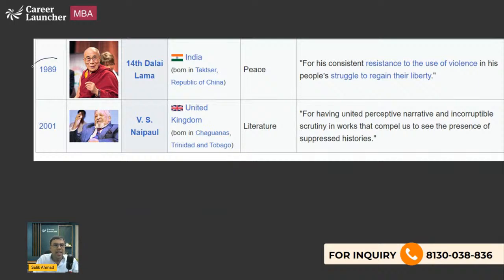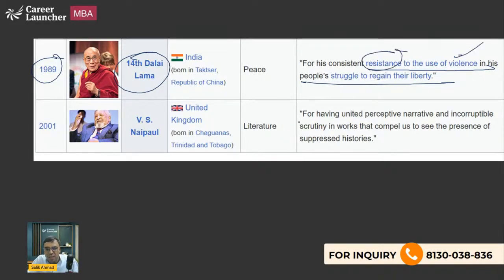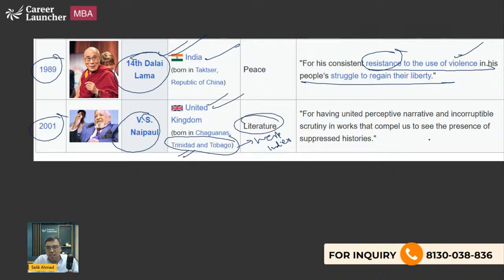Then 1989, Dalai Lama, for his consistent resistance to the use of violence in his people's struggle. He is a Tibetan Buddhist leader, and in 1989 he got the Nobel Prize. He is currently in India, but he was originally from Tibet. 2001, V.S. Naipaul. He was also of Indian origin, but his parents settled in Trinidad and Tobago, which is one of the islands of the West Indies. Later on, he got UK citizenship. Nobel Prize in Literature. So V.S. Naipaul is also of Indian origin.